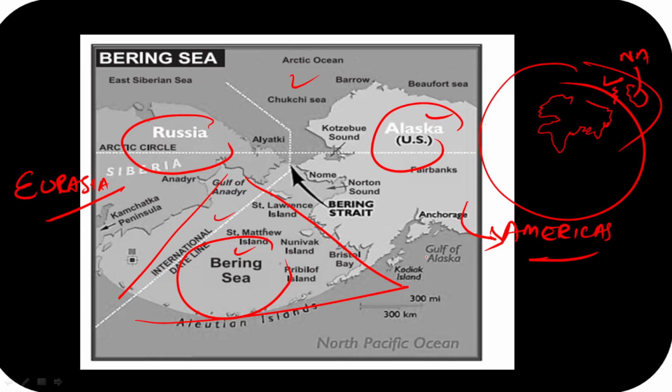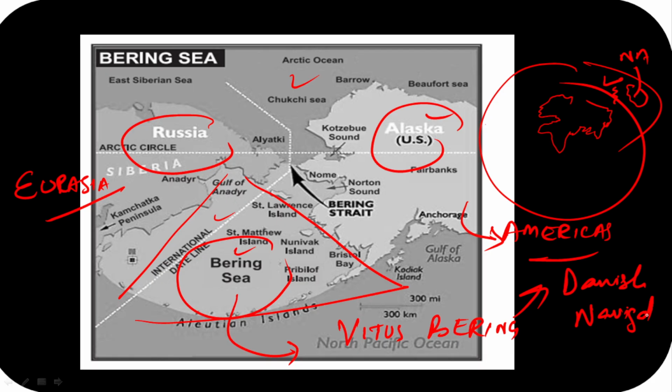Okay, apart from that, guys, we will see यहाँ पे Bering Sea is named for Vitus Bering, ठीक है. He was a Danish navigator in Russian service. So Bering Sea, guys, is named for Vitus Bering, and that guy was a Danish navigator who was in Russian service, ठीक है, and around 1728 में, guys, उन्होंने पहली दफा इस बेरिंग सी को एक्सप्लोर किया था.